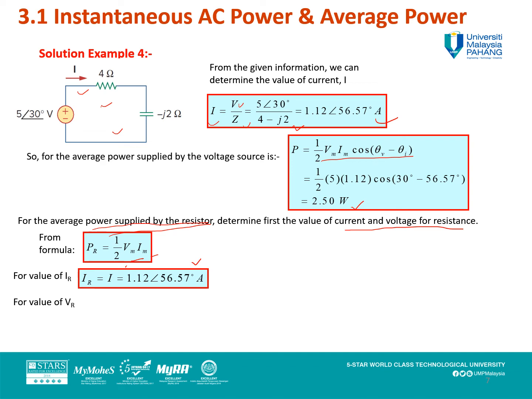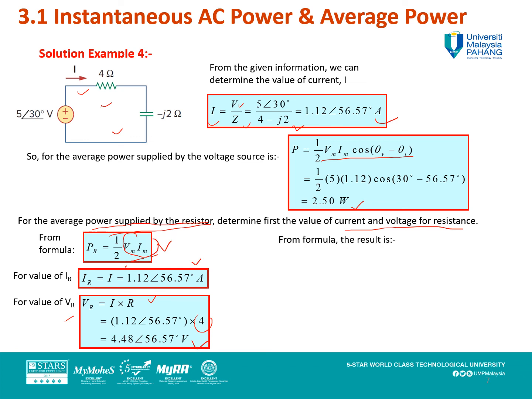For the voltage of the resistance, by using Ohm's law, V equals I times R. So put the I, and put the value of R, which is 4 ohms here. So you get the value of 4.48 with an angle of 56.57 volts for the voltage. So how about the average power of the resistance? Put back the equation here, because you want to determine Vm and Im already. So you get the value.